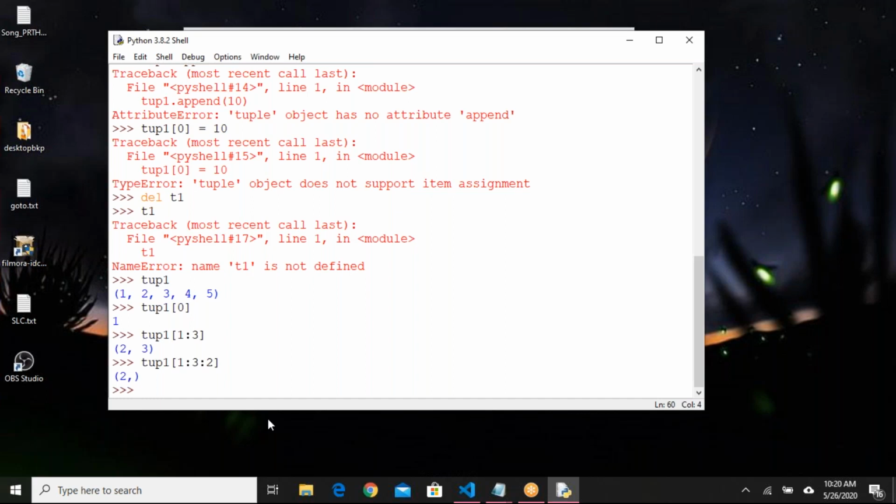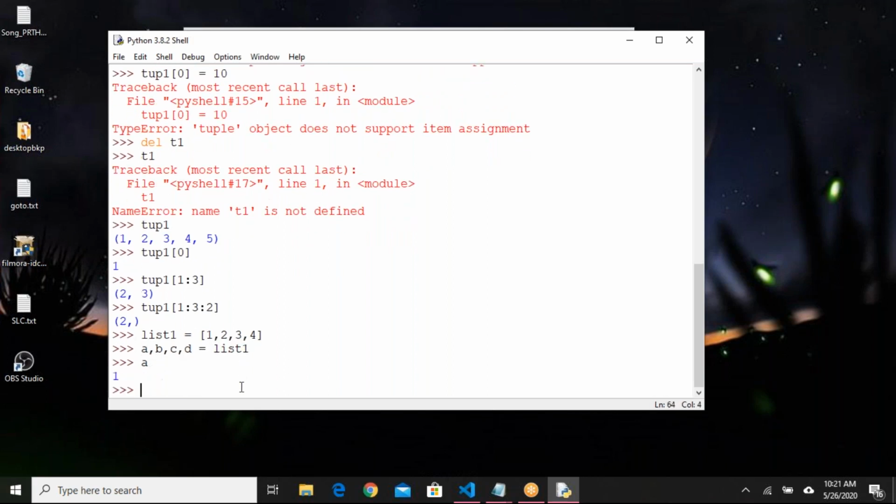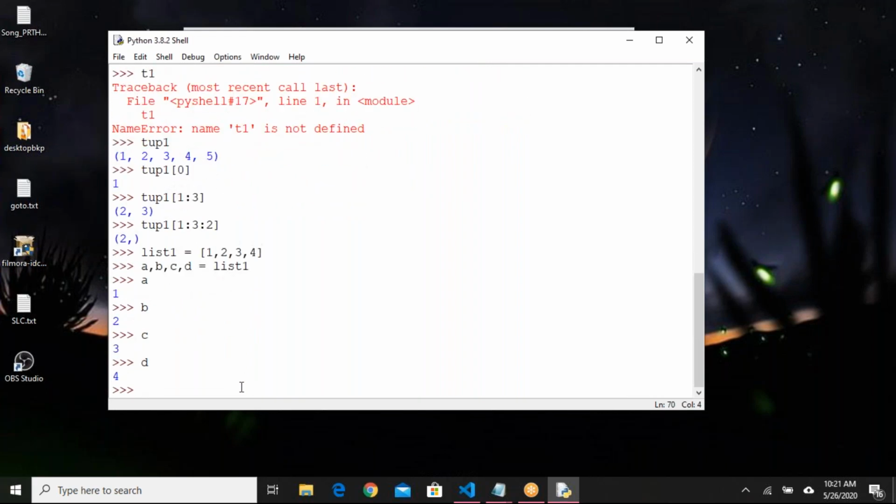Okay, it's clear. So that's a good question from Ganesh. Can we use it? Yes, we can. So list 1 equals 1, 2, 3, 4. For example, a comma b comma c comma d equals list 1. A, B, C, D. Yeah, it works. Anyhow, it requires the same number of variables and the same number of elements.